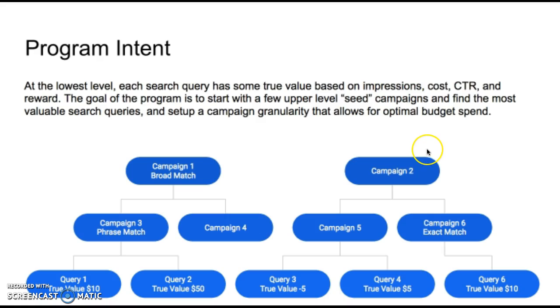Then as the program learns more about the underlying distribution of keywords and values, it can find these lower values and sometimes create more specific campaigns. Say if one keyword is extremely valuable and happens to have a lot of impressions, it might want to create a campaign specifically to target that keyword. Once it starts creating these different campaigns, it can then just take a greedy optimization approach.